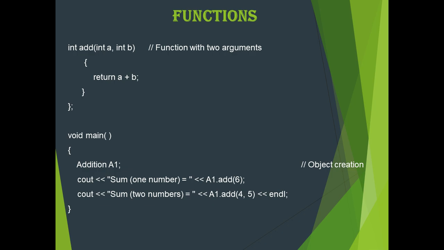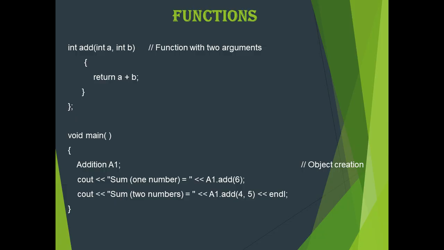The second function call is a1 dot add of 4 comma 5. The number of arguments is 2, so depending upon the number of arguments, it will invoke the second function, that is add of integer a comma integer b. This 4 will be passed to the variable a, and this 5 will be passed to the variable b. After performing the addition operation 4 plus 5, it will return the result as 9 to the main function, to the calling function.